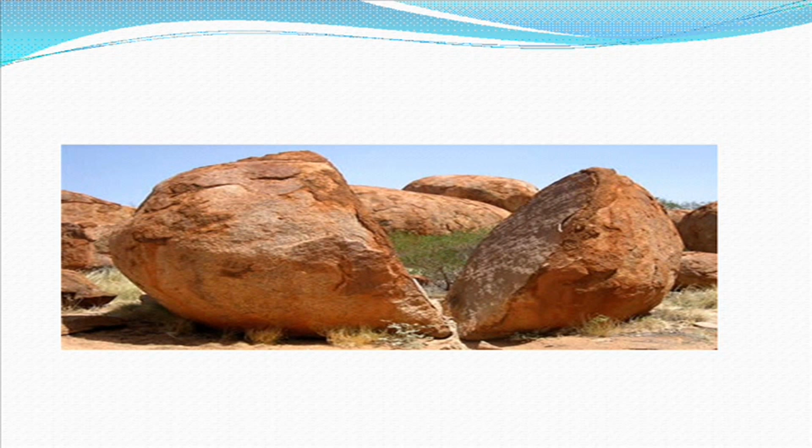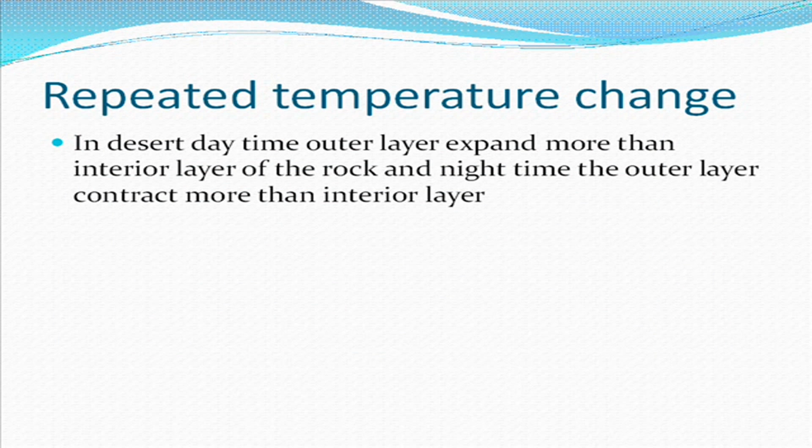For example, as the temperature increases and decreases, the rock expands and shrinks and divides into two parts. With repeated temperature change, in the daytime the outer layer expands more than the interior layer of the rock, and at night the outer layer contracts more than the interior layer. In the daytime very high temperature is received, and at night very cold is received by the rock.